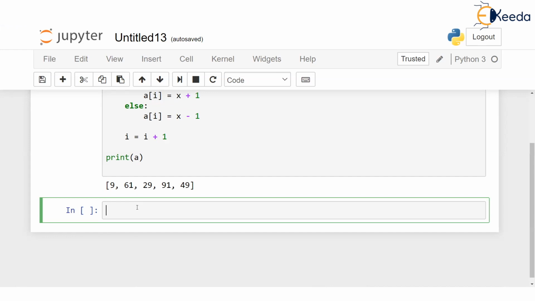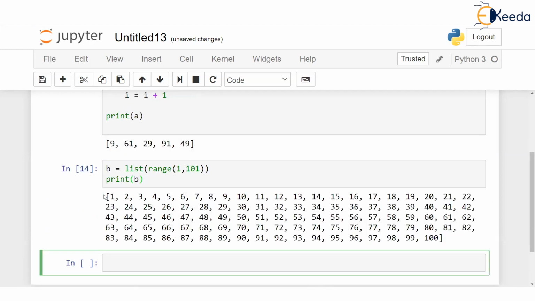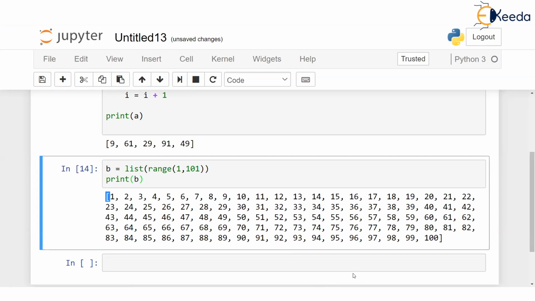But just check. If I say B is equal to, B is my list, and I say list, and then I say range 1 comma 101, this is going to definitely create a list of 1 to 100. Okay. And now suppose I print B. Get ready to see a very big list now. Print B. And this is going to contain all values. Look at this square bracket. It is a list. All values from 1 to 100, obviously in continuous sequence.